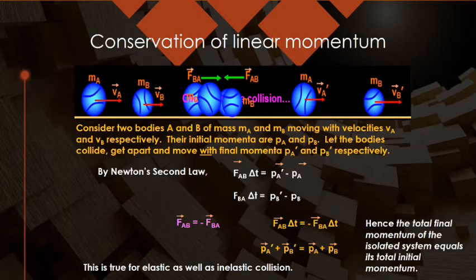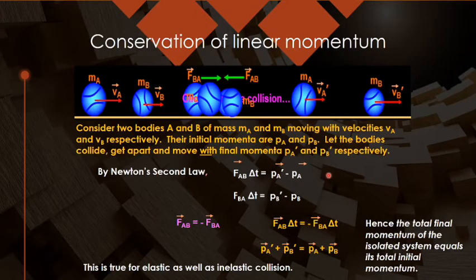Same thing, if you wish, you can simply write it this way also. If you don't want to write the value of acceleration, then you can use the first statement of the second law, that is force equals change in linear momentum, or by the impulse momentum theorem you can write FAB into delta t equals PA dash minus PA. Of course, here we are calling the velocities initially VA, VB, and finally VA dash, VB dash. Whatever method you feel comfortable with, you can go.